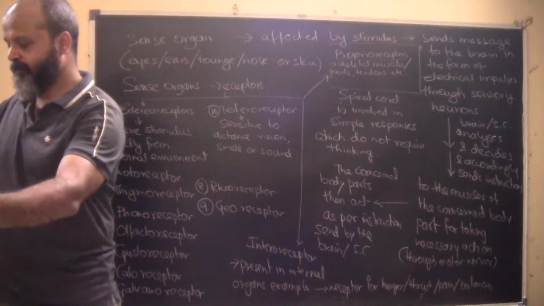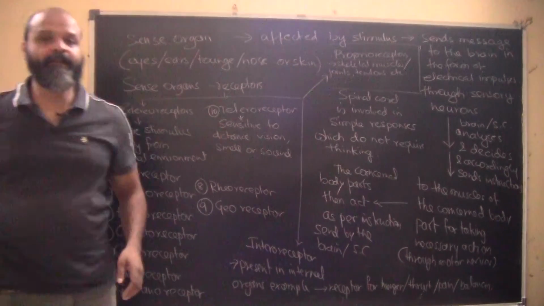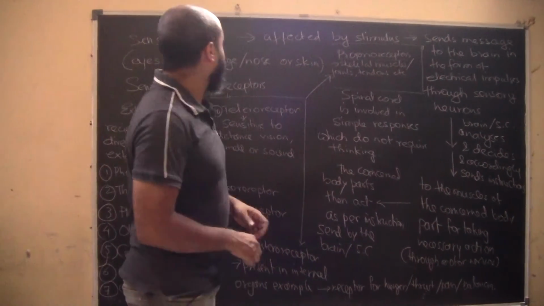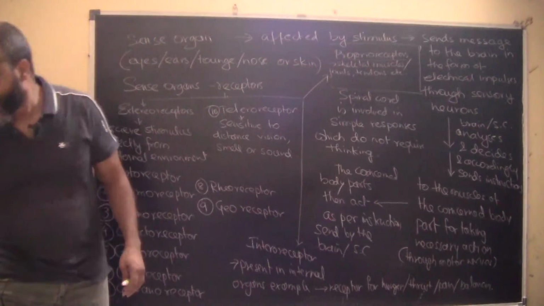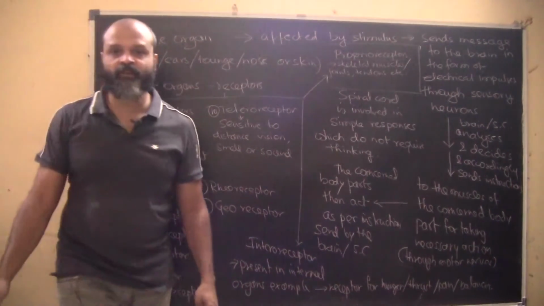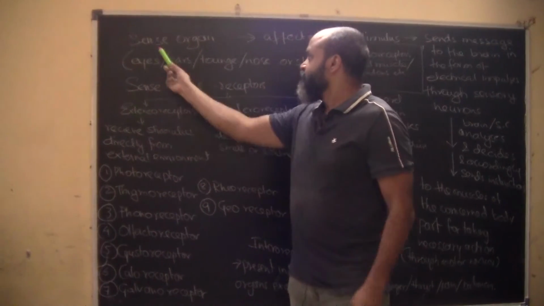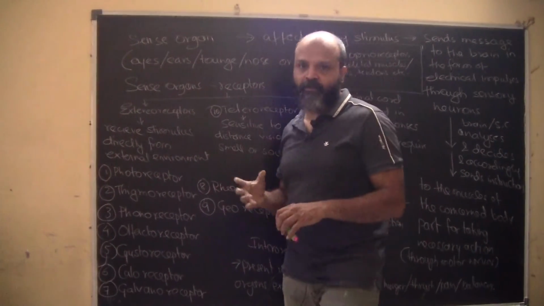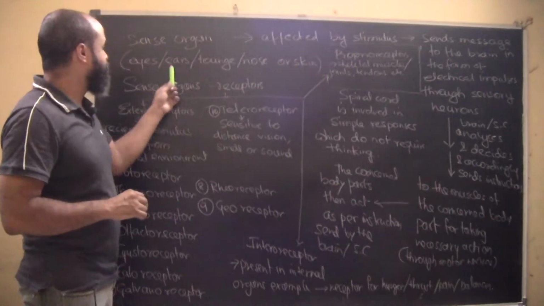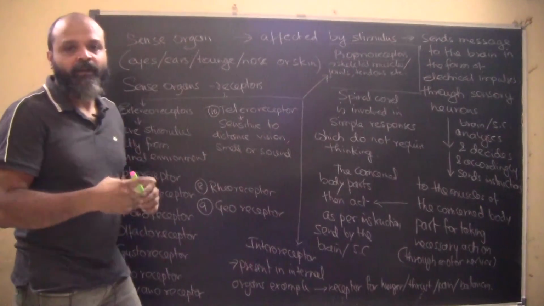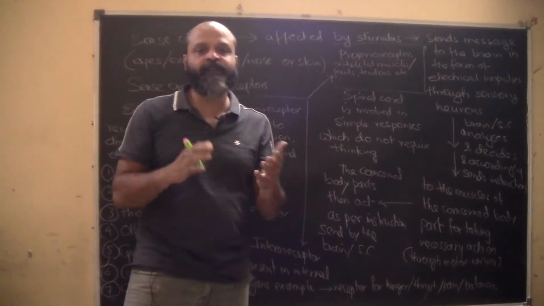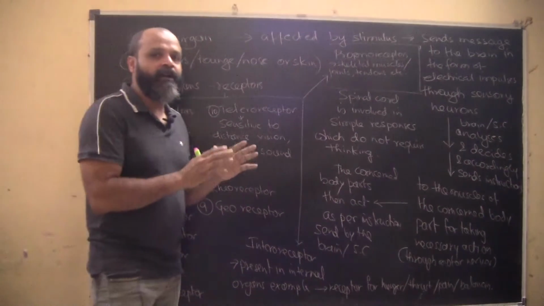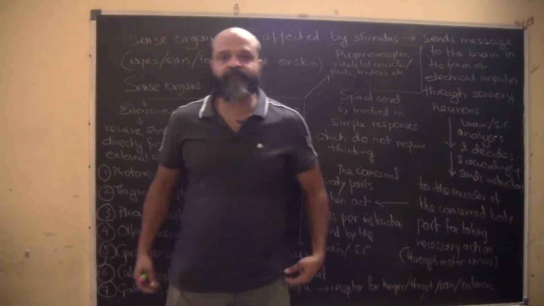All right, we move on to the next thing. So we have here sense organs. In case of sense organs, how do we develop this? The sense organs basically are eyes, ears. So what is the mechanism of the messages? How are they transferred from the sense organs to the brain or the spinal cord and vice versa?